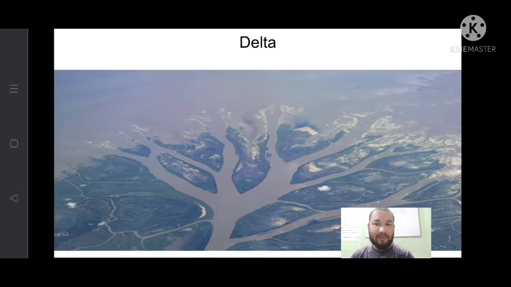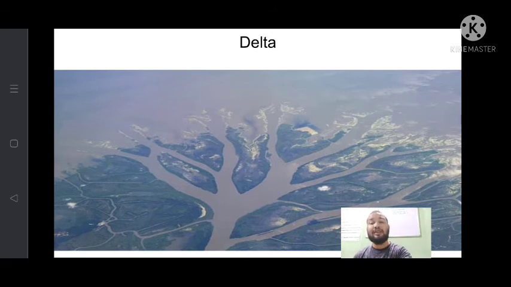Next you see delta. Here you see the river. The river is flowing down and it becomes like our hand. One river is coming and it is bifurcated into different distributaries. These are delta, and between two distributaries you can see some landforms, some islands. These islands are called delta. It is basically in the area of the river mouth, when the river joins the main water body or a large water body. This is called delta.